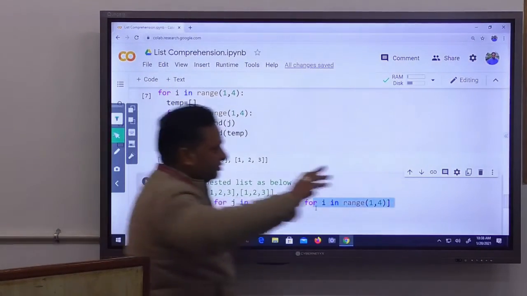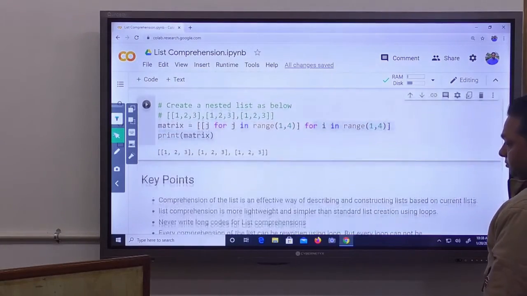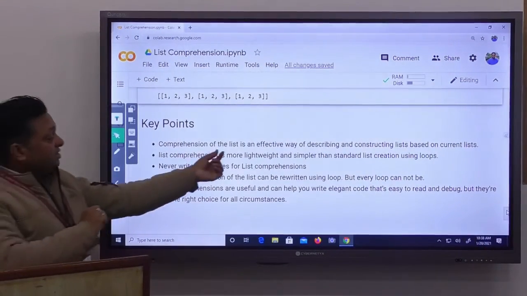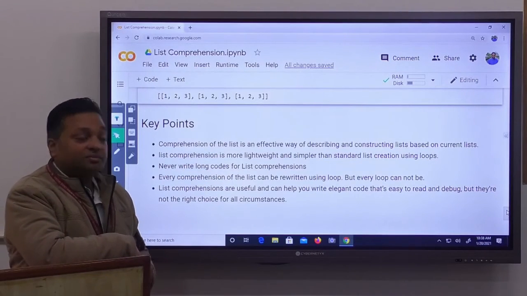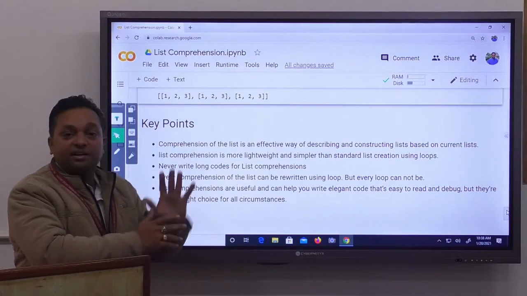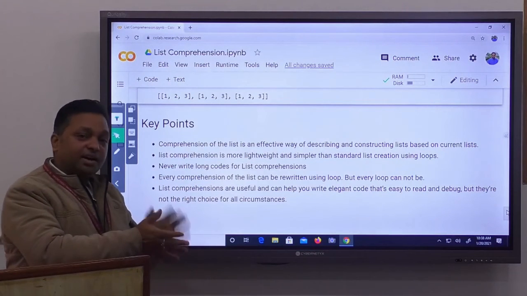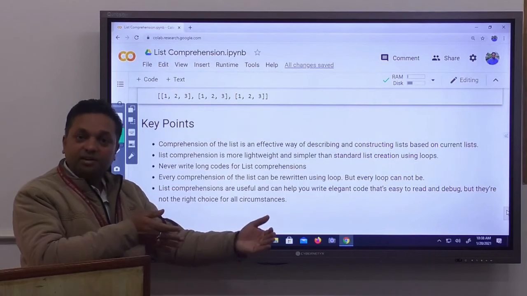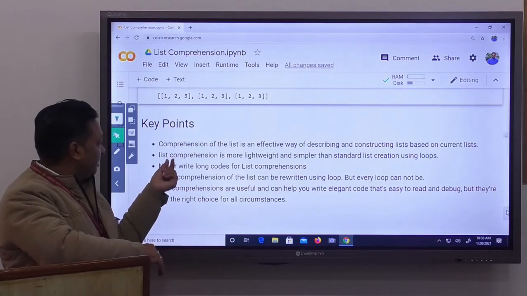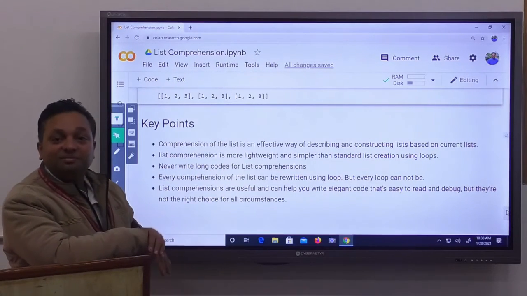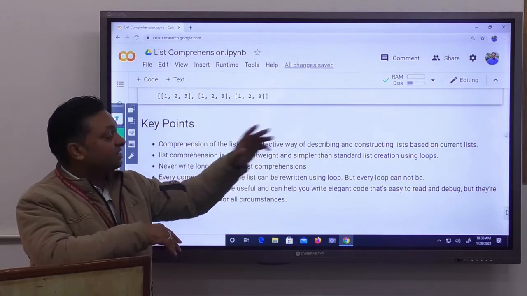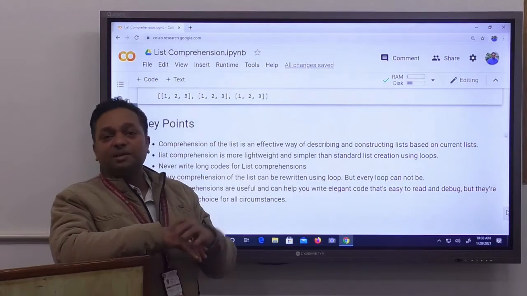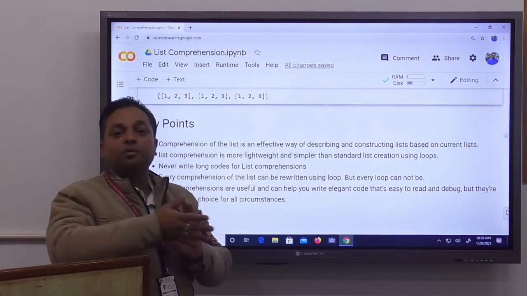Then some agenda points to remember, key points. List comprehension is an effective way of describing and constructing a list based on the current list. If you have a current list, you can use list comprehension to generate a new list using a single line of code. List comprehension is more lightweight and simpler than standard list creation using a loop. If you use the same looping concept, you have to write multiple lines of code.